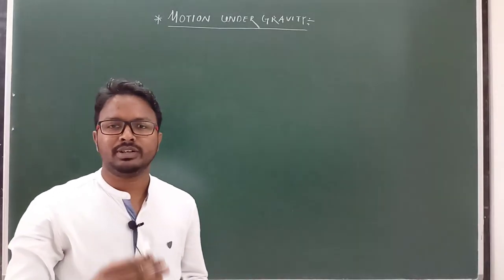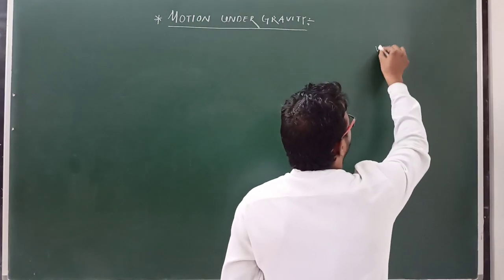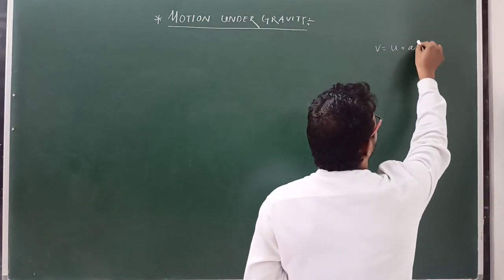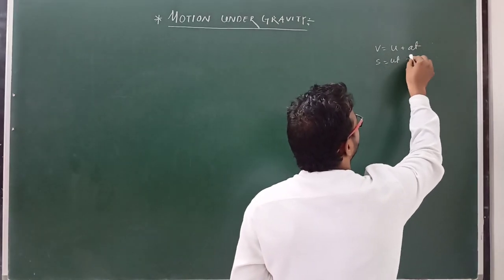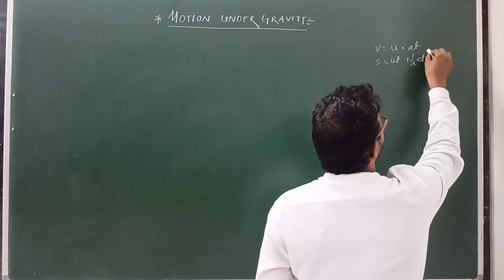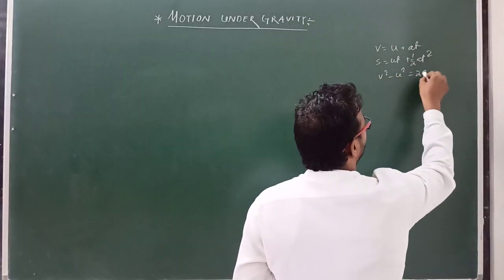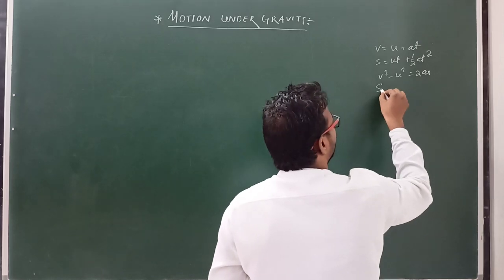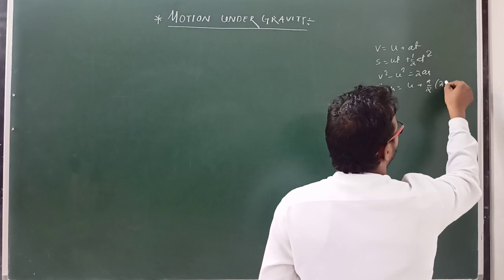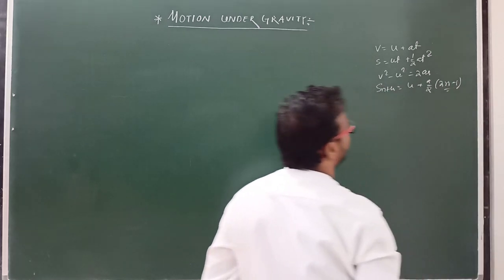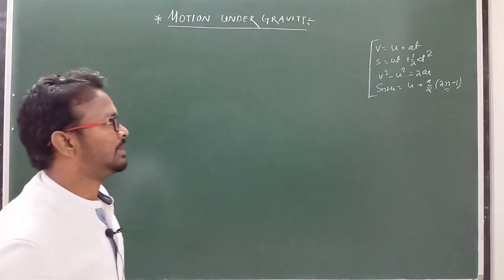a body is moving with constant acceleration. These relations are: v equal to u plus at; second, s equal to ut plus half at square; third, v square minus u square equal to 2as; and fourth, the nth-second formula, u plus a by 2 into (2n minus 1). What is n? n is time. Clear? So these are the four kinematic relations.